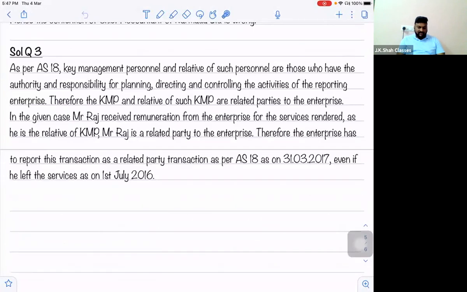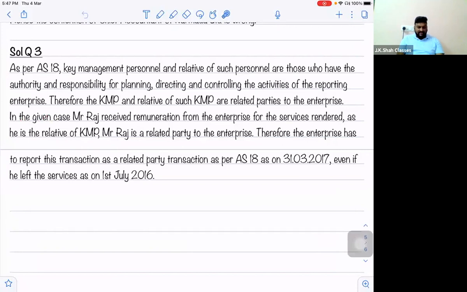What they say, as per AS 18, KMP and relative of such KMP are those who have the authority and responsibility for planning, directing and controlling the activities of the reporting enterprise. Therefore, KMP and the relative of such KMP are related parties to the enterprise. So this is our first paragraph, which is nothing but copy paste of the point number 4.